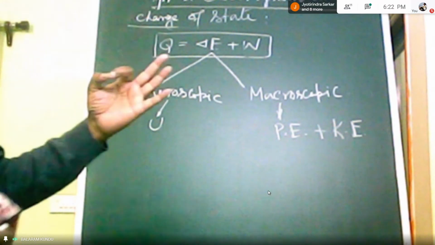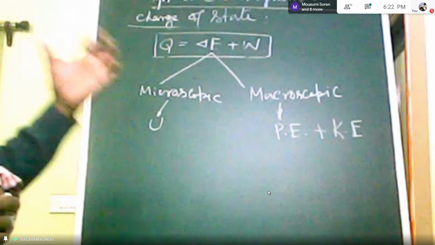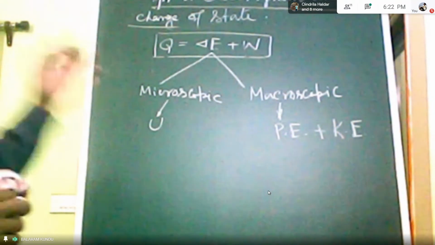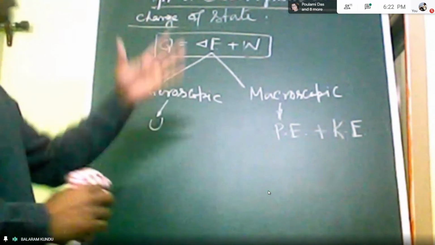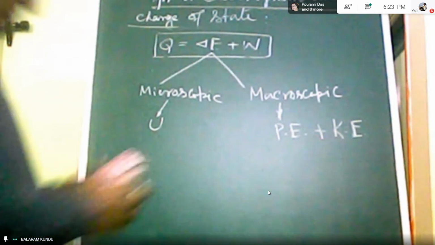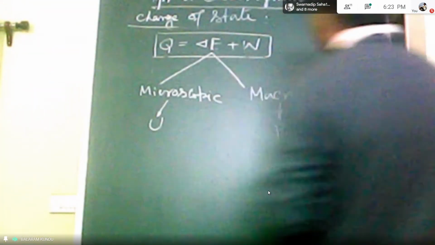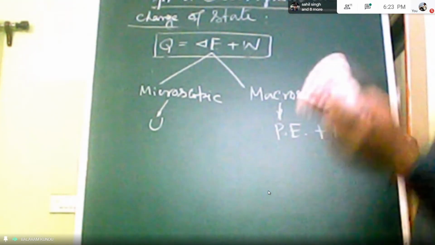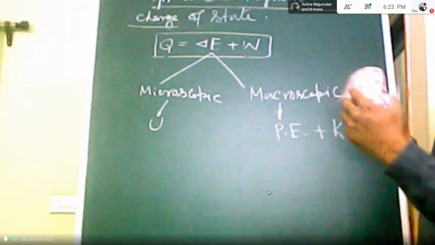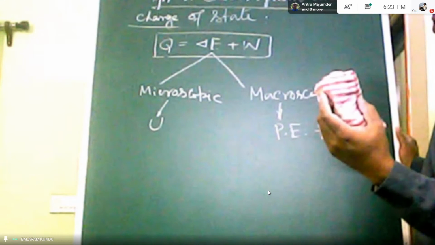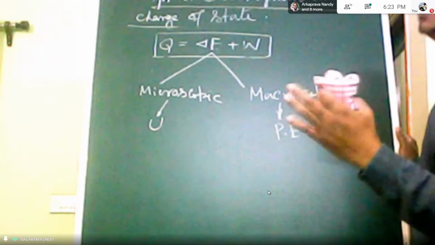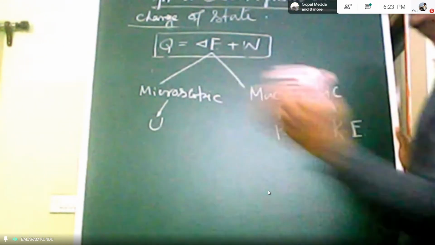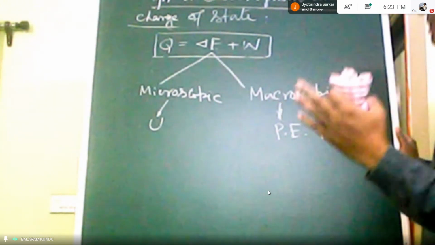Now U, that is your internal energy, can be determined from the microscopic property of a molecule. We just have to consider a molecule, and from the molecular energy, it is an internal energy. So U consists of a lot of energies. For understanding here, you just consider one molecule. Then this molecule collides with other molecules, and this molecule collides with the wall surface, and as a result, different energy will be produced. If we include all this energy, it will be internal energy.